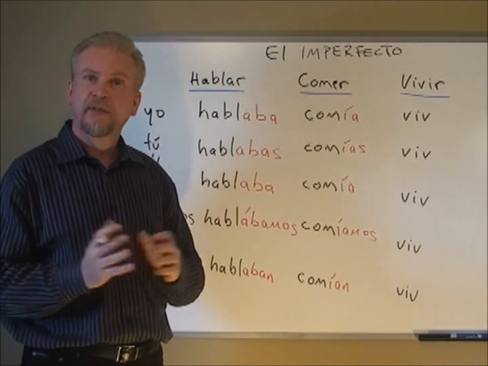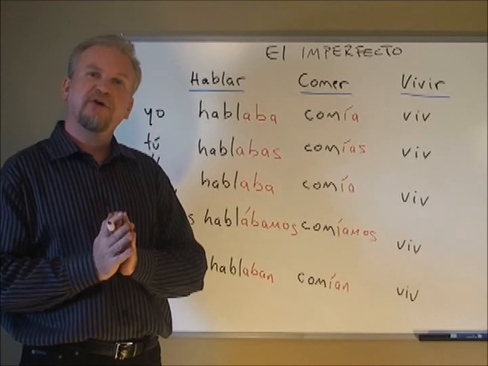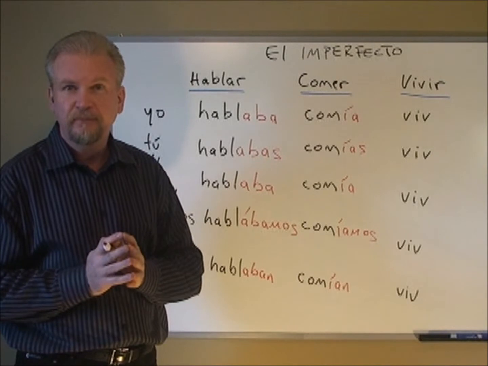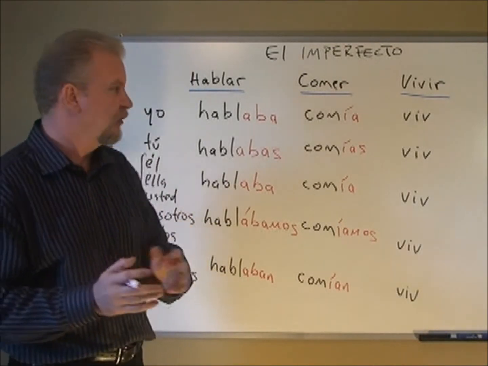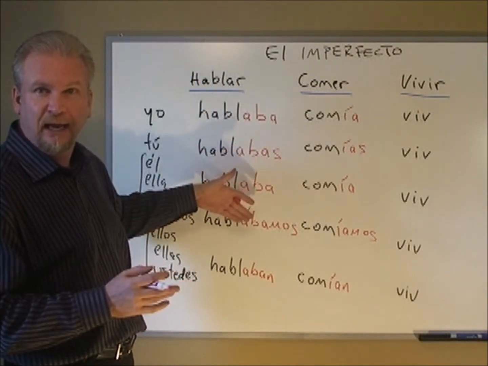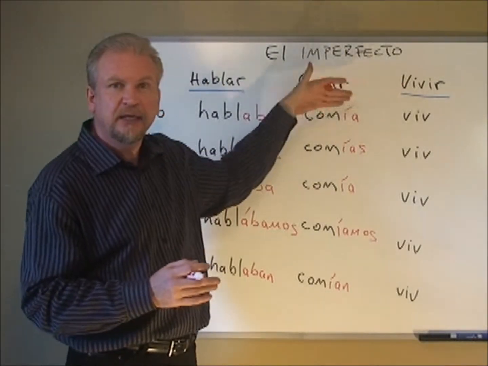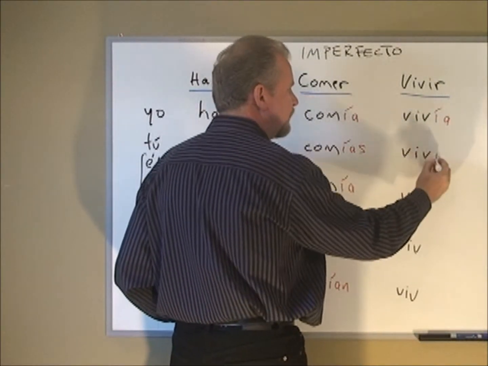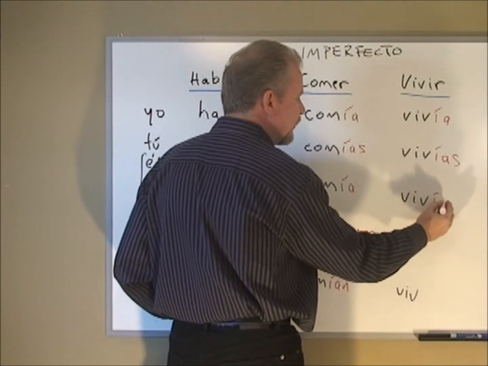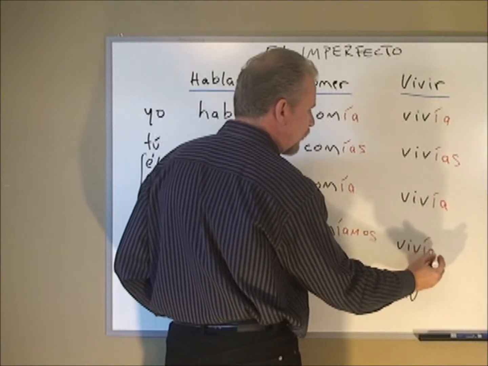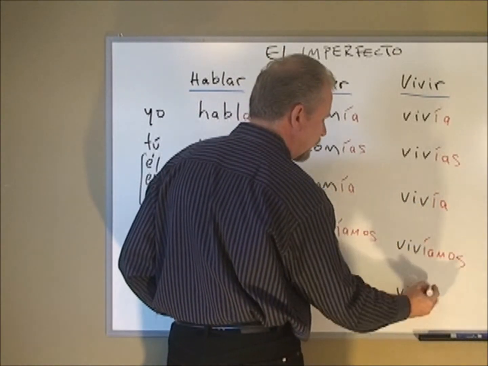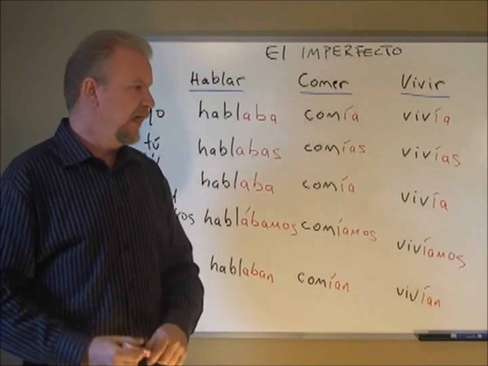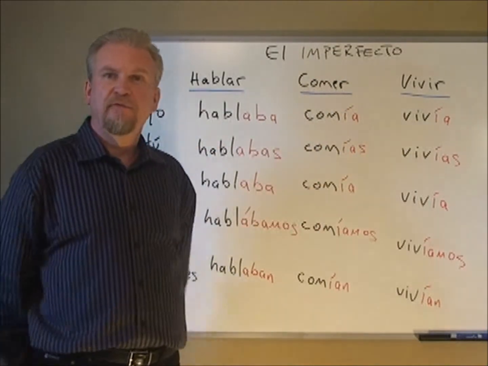One more to go. The IR verbs. Well, the IR verbs are very easy because the conjugations are exactly the same as the ER verbs. So you really only have to learn two sets of endings. The AR, ABA, ABAS, ABA endings, and the ER and IR, IA, IAS, IA endings. So over here we have yo vivía, tú vivías, él vivía, nosotros vivíamos, ellos vivían. The same endings as the ER verb.